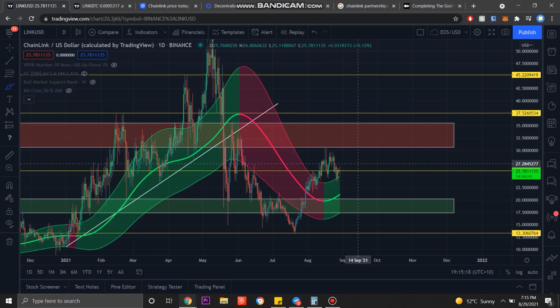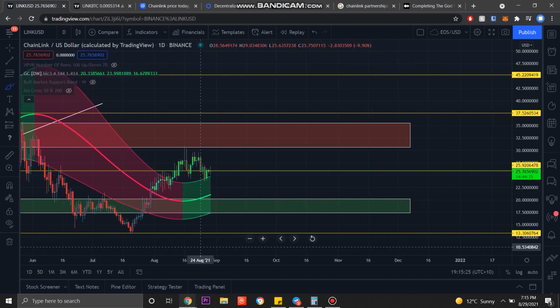We have the Gaussian channel. We can see something a bit similar going on. We've bounced off the Gaussian channel in these last couple of daily closes if we zoom in, and we're holding it for support as of current. So that would support the bull scenario.